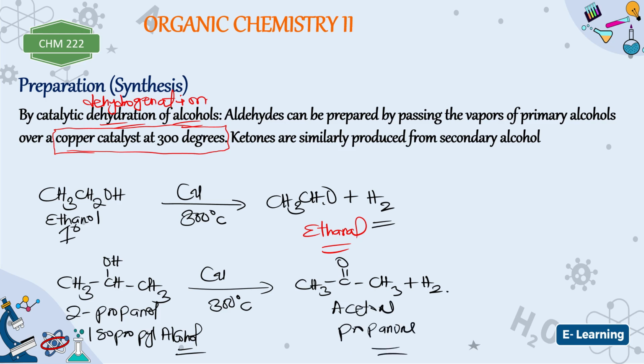Alright, so those are methods of preparation of aldehydes and ketones from catalytic dehydrogenation. It's more like an oxidation reaction also, because when you are dehydrogenating, you are removing what? Hydrogen. Do you understand that concept exactly?